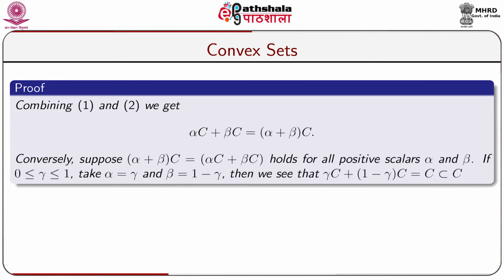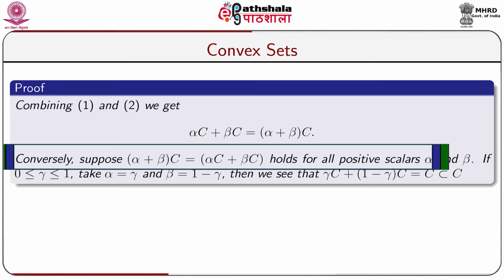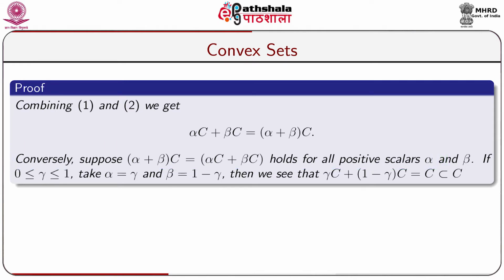Combining the earlier results 1 and 2, we get alpha C plus beta C is equal to alpha plus beta C. Conversely, suppose alpha plus beta C equal to alpha C plus beta C holds for all positive scalars alpha and beta. Let us take a scalar gamma which lies in the closed interval 0 and 1. Take alpha equal to gamma and beta equal to 1 minus gamma. Then we see that gamma C plus 1 minus gamma C equal to C.